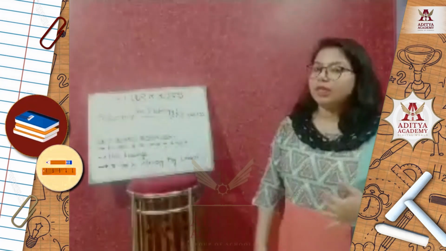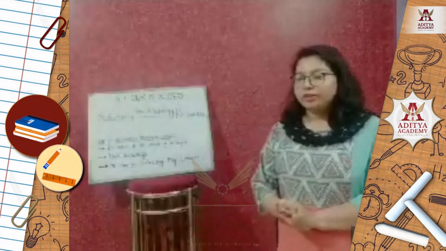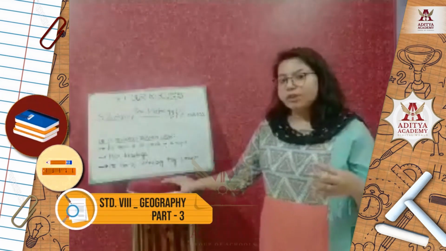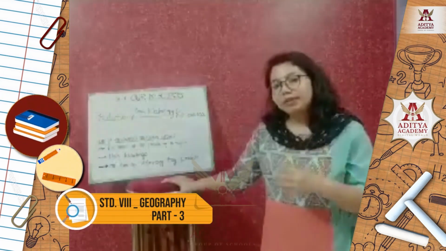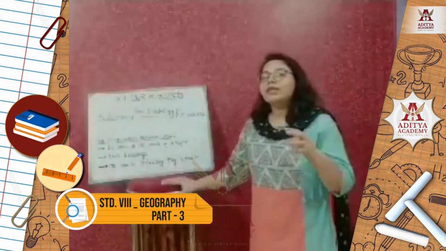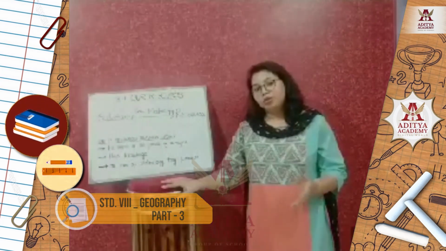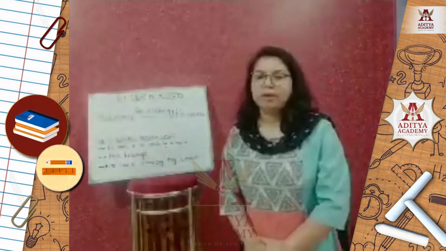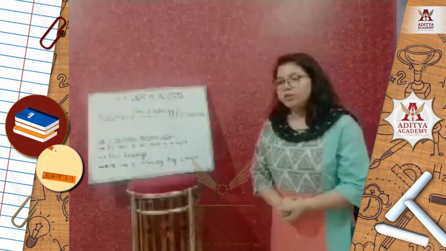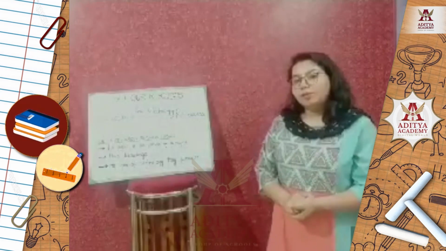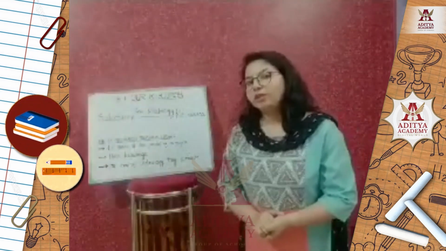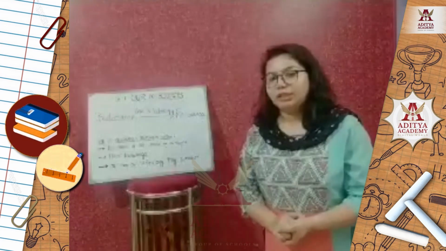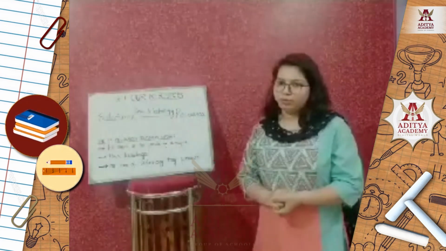Now we can come to the next category, non-renewable resource. The word non-renewable means they cannot be renewed in nature. Once they are completely finished from nature, they cannot be reproduced or regenerated. That's why they are known as the non-renewable type. These are the resources which diminish in quantity after every use, and once they completely finish from nature, they cannot be produced again.